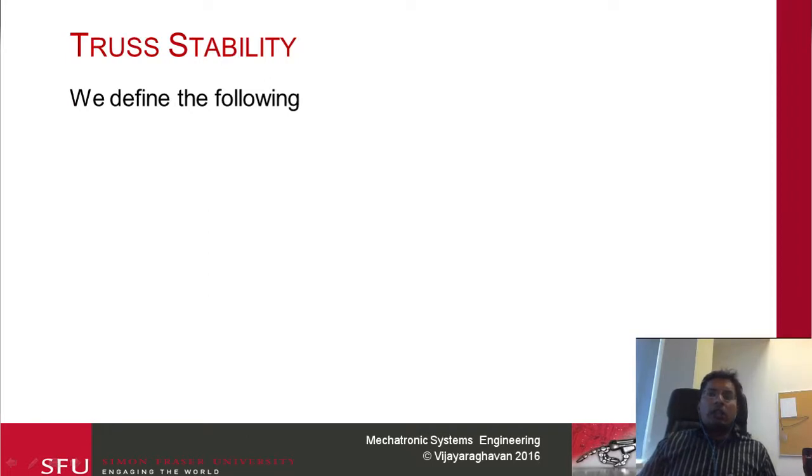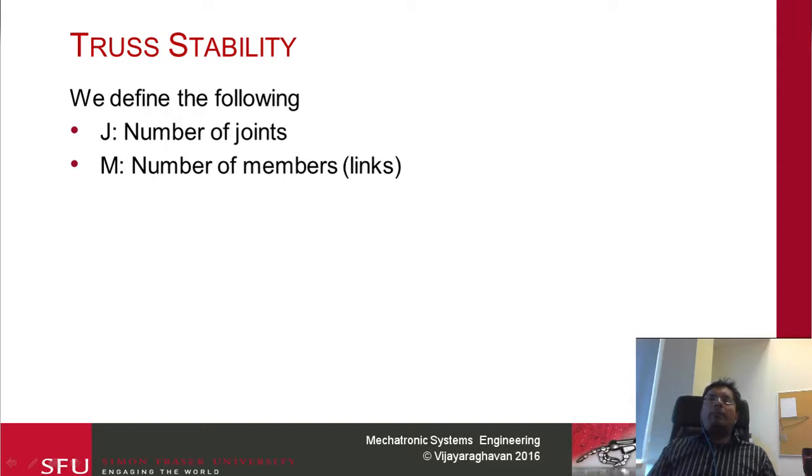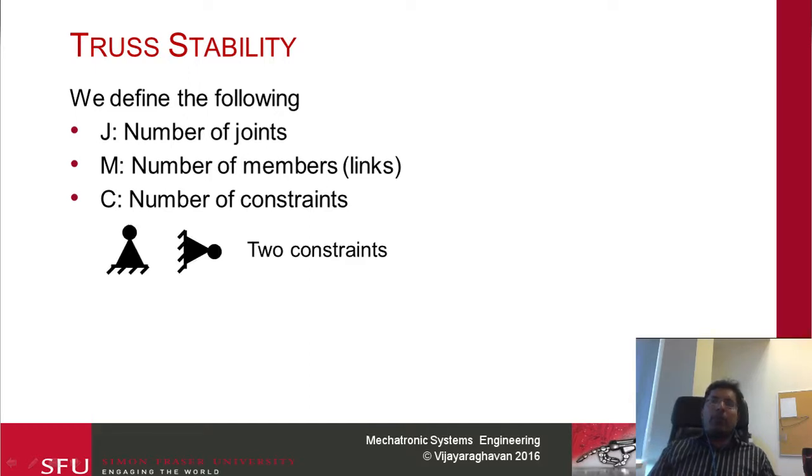So let's talk really quickly about how we define the following. We consider J to be the number of joints, which are basically the nodes of the truss, M to be the number of members or links, and C to be the total number of constraints, which is basically fixing the truss, and so on and so forth.